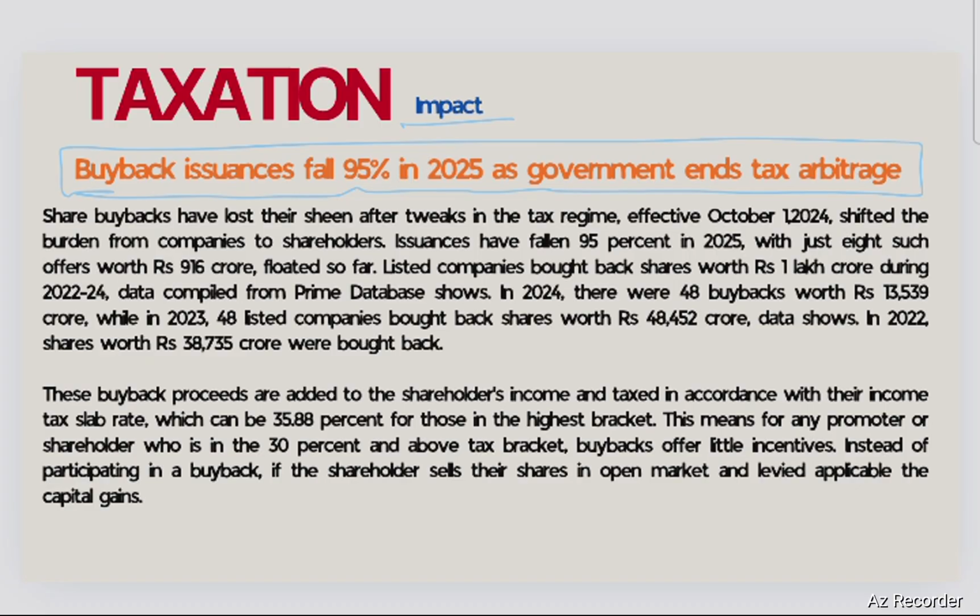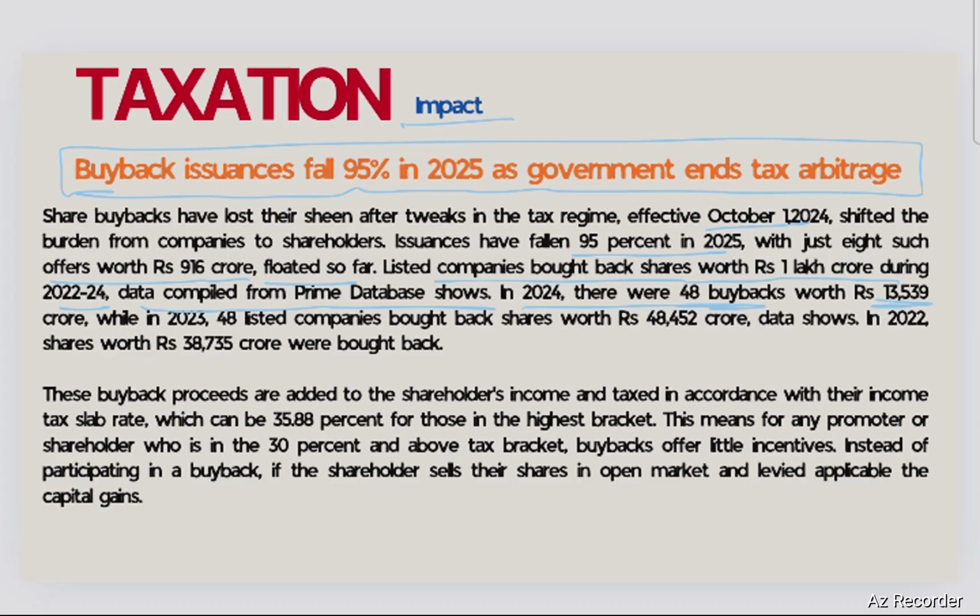So share buybacks have lost their sheen after tweaks in the tax regime with effect from October 2024, which shifted the burden from companies to the shareholder. Issuance has fallen 95% in 2025, with just 8 such offers worth rupees 916 crore floated so far. Listed companies bought back shares of rupees 1 lakh crore during 2020 to 2024, data compiled from the Prime database shows. In 2024 there were 48 buyback offers worth rupees 13,539 crore.